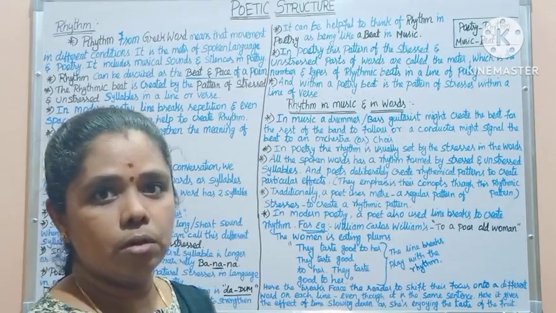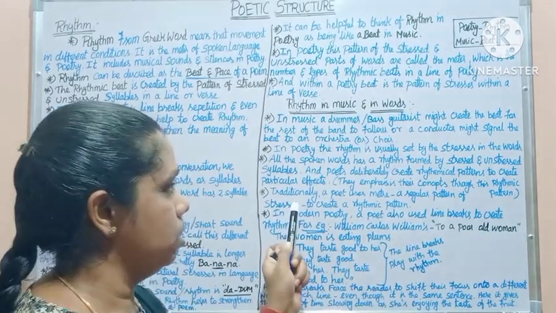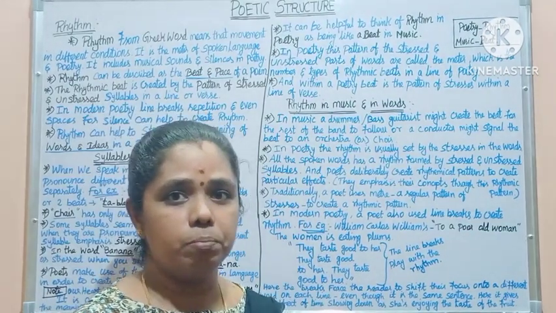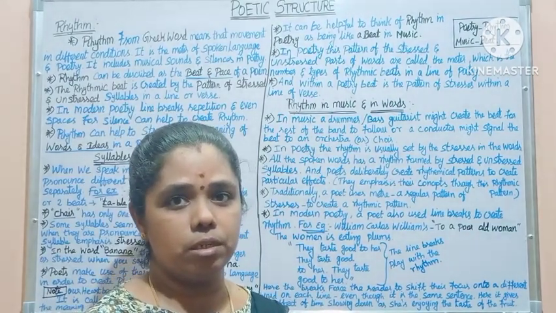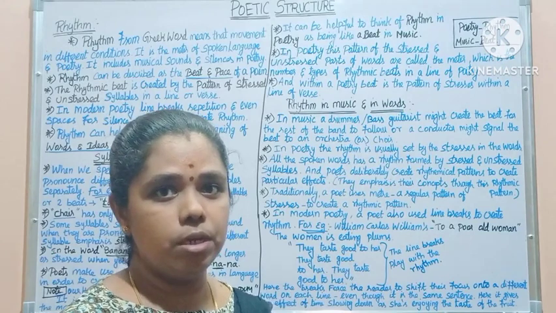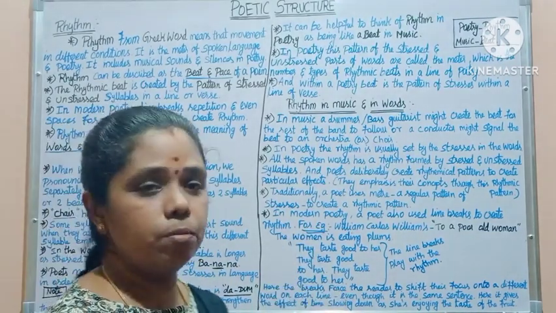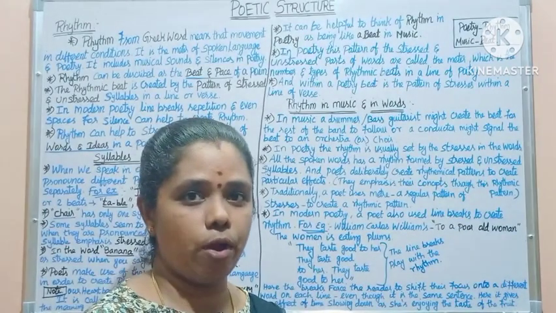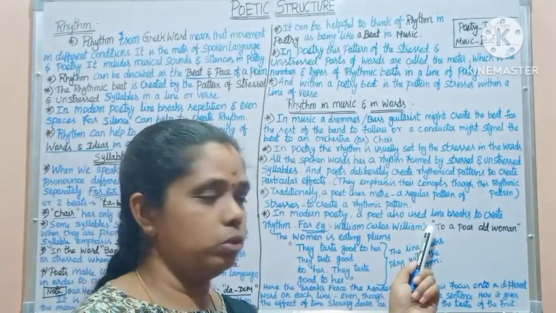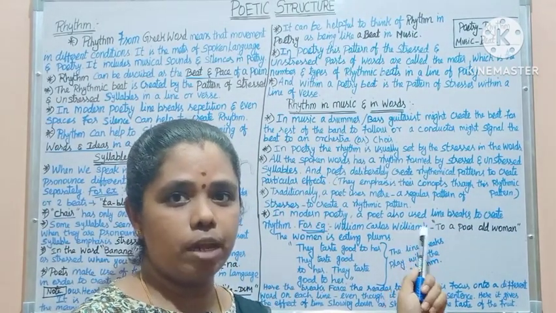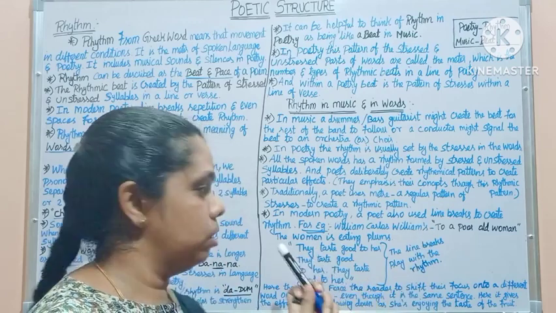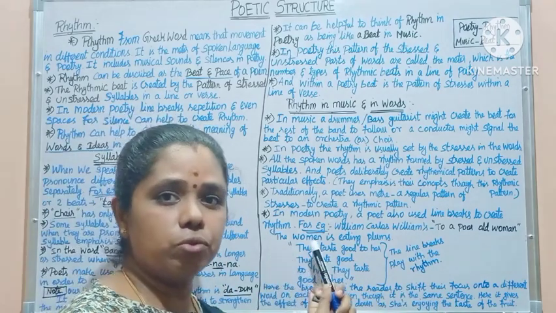Traditionally, poets use meter as a regular pattern of stress.